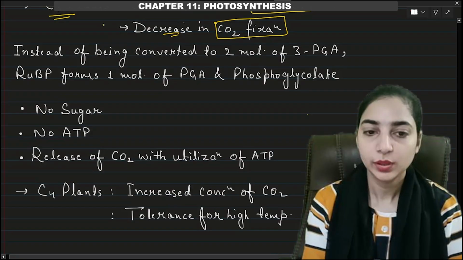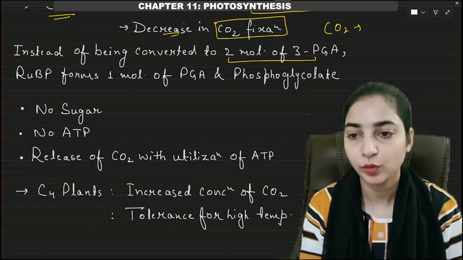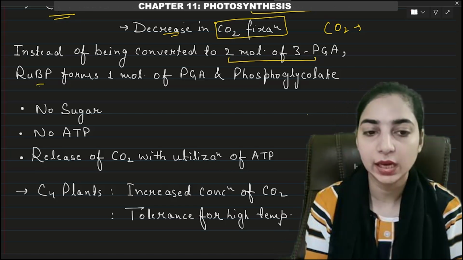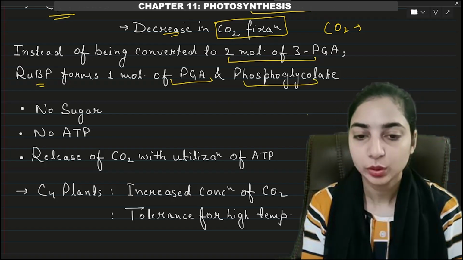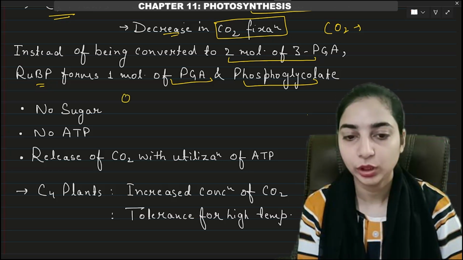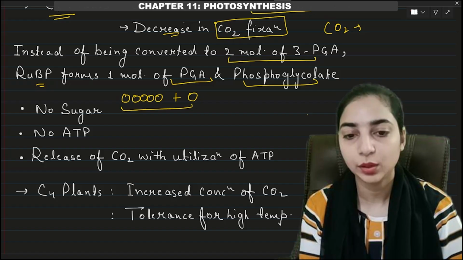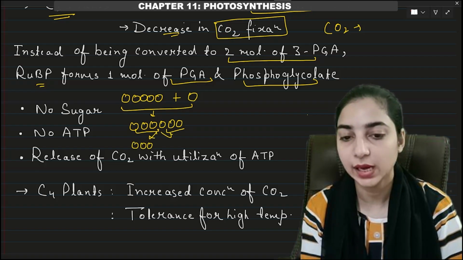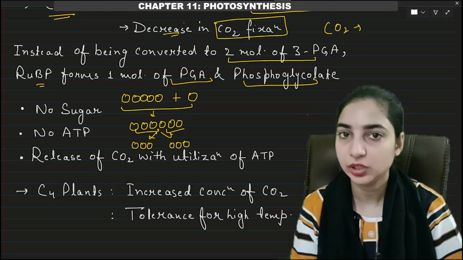During carboxylation, two molecules of 3-PGA are formed. But instead of being converted to two molecules of 3-PGA, RuBP will form one molecule of PGA and one of phosphoglycolate. We know the RuBP molecule is a 5-carbon molecule: 1, 2, 3, 4, 5. One carbon from carbon dioxide is added, so we have a 6-carbon molecule. This unstable 6-carbon molecule breaks down into two molecules of 3 carbons each, so two molecules of 3-PGA form.